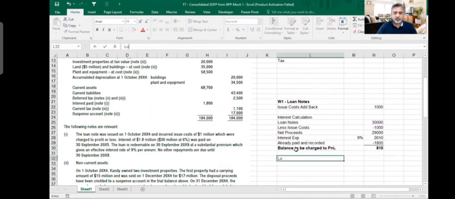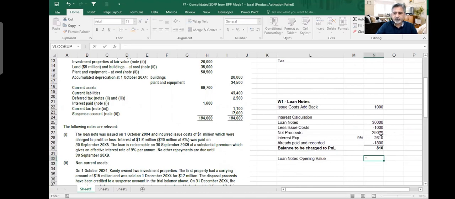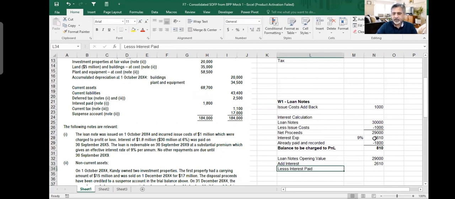This loan note, opening value. Opening value of loan note will be 29 million in my balance sheet. I should take it as 29 million. Okay. Then I would say add interest, which is my interest cost is 2610, less interest paid. How much we have paid? We have paid 1800, and I would say closing value of loan notes, and we make a total. So this loan note adjustment will come like this.